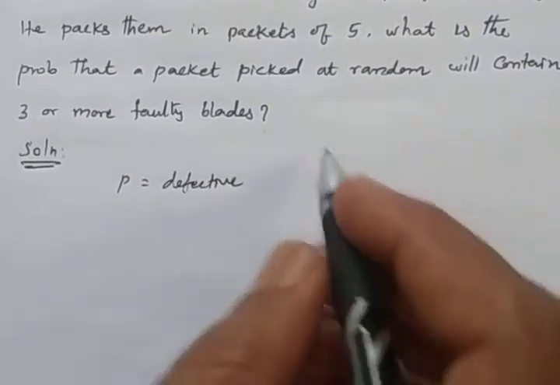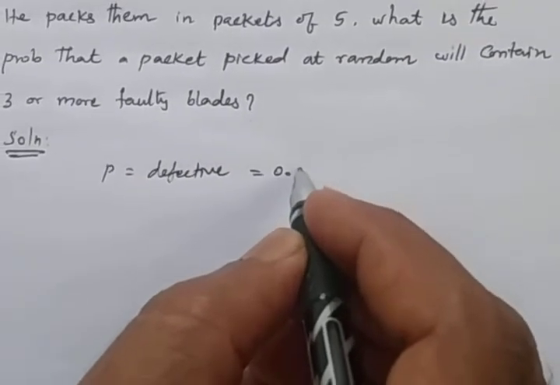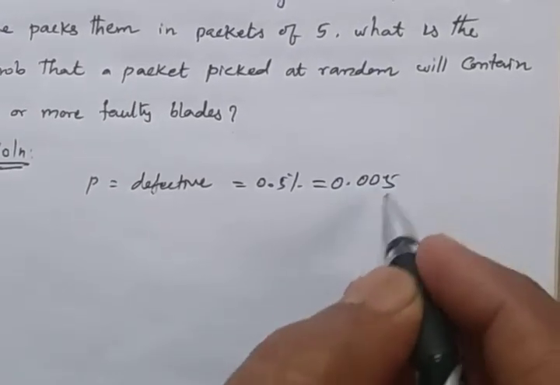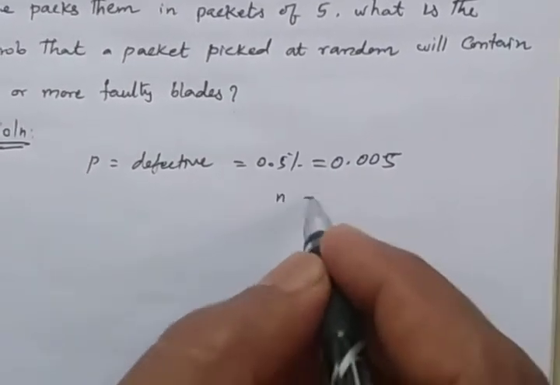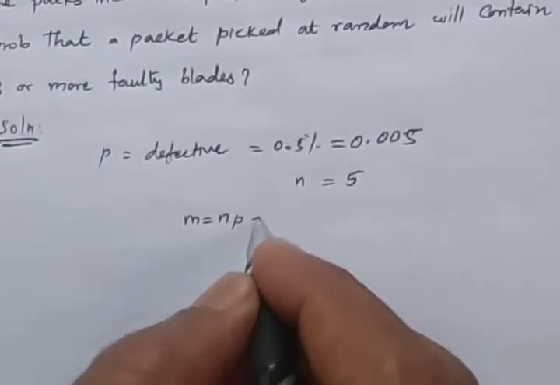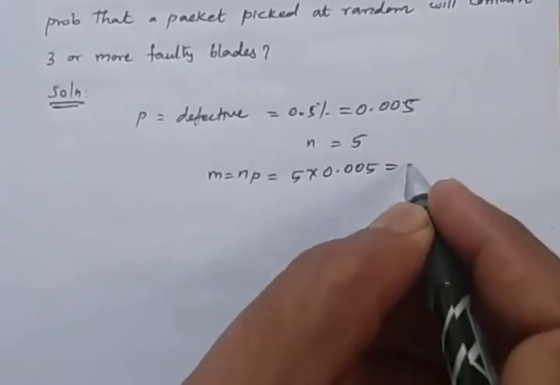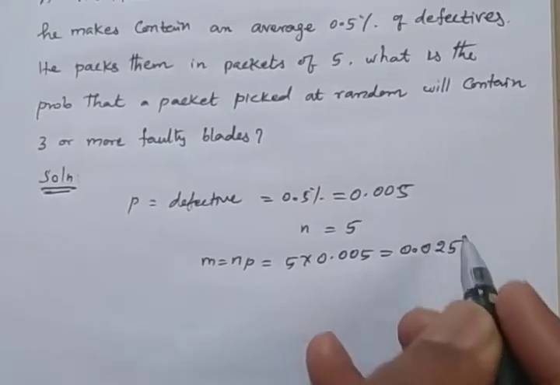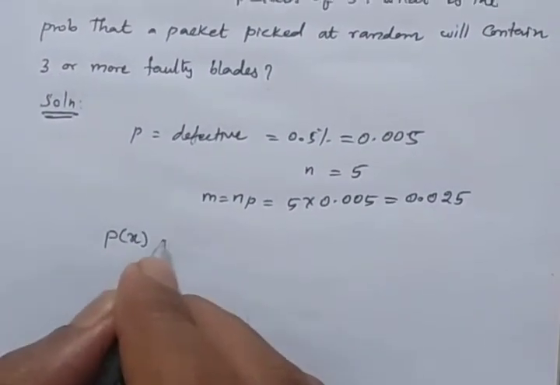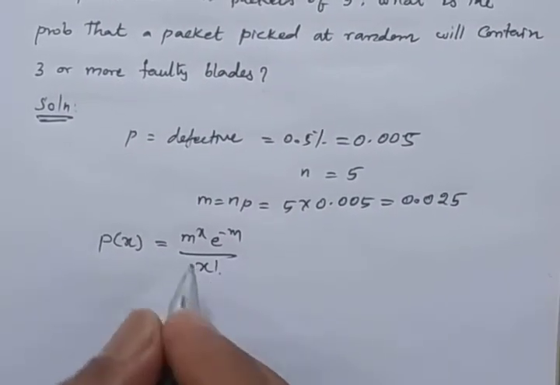Defective is 0.5%. We can write it as 0.005. N is a packet of 5 blades. Then m is N into P. We get 5 into 0.005 is 0.025. So we are discussing the Poisson distribution. P of x is m power x into e power minus m by x factorial.